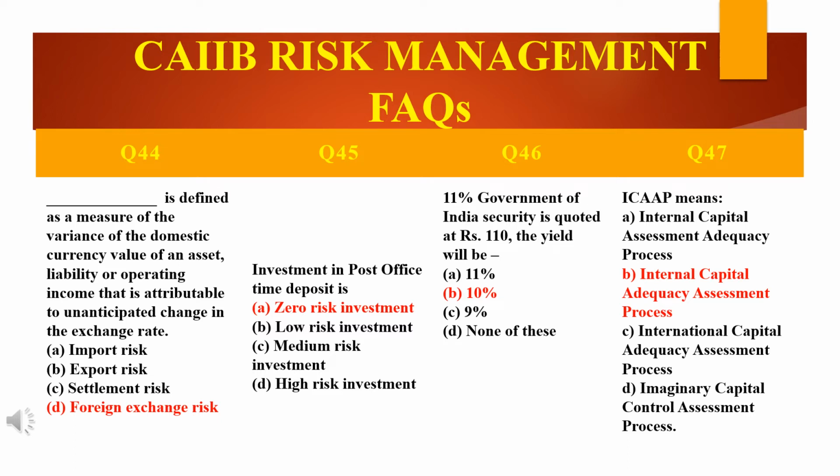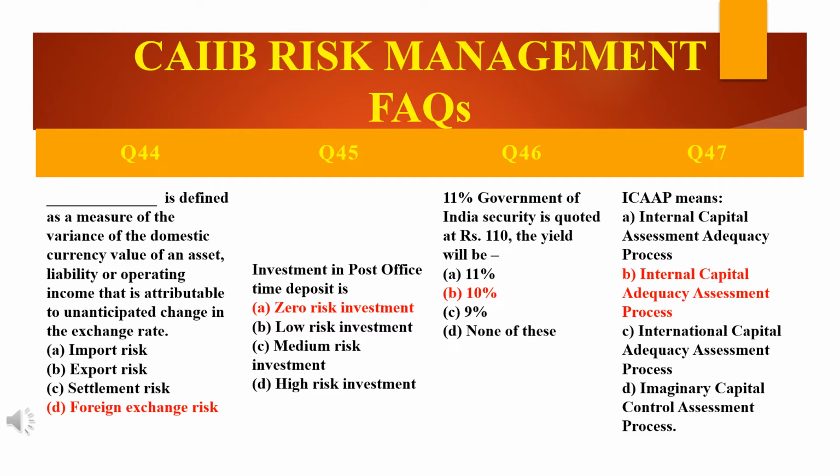Next comes: 11% Government of India, that is 11% GOI security, is quoted at rupees 110. The yield, that is the interest, will be dash. How much will be the interest? See, 110, 11% is the rate of interest on the Government of India security. So the answer will be 10%. It's defined here itself because it's 110, 11%.